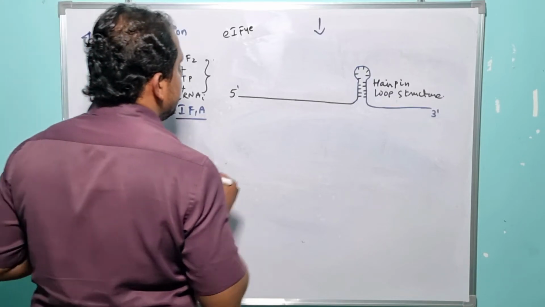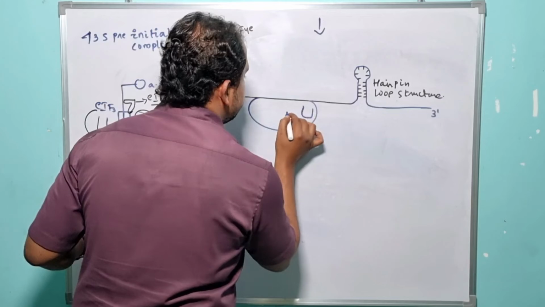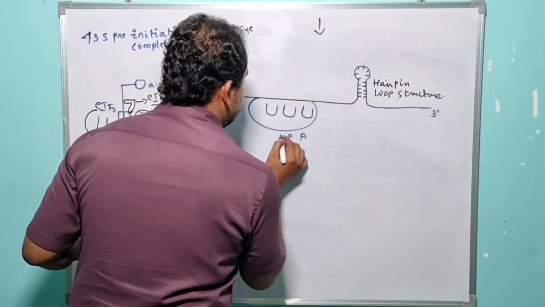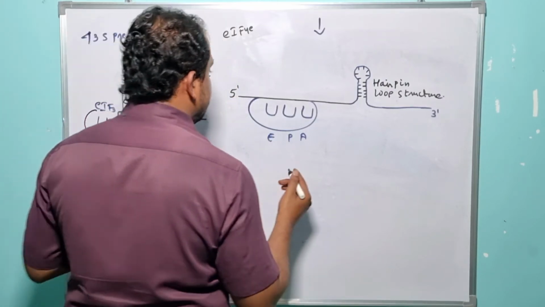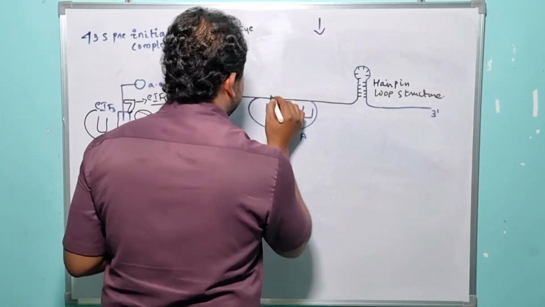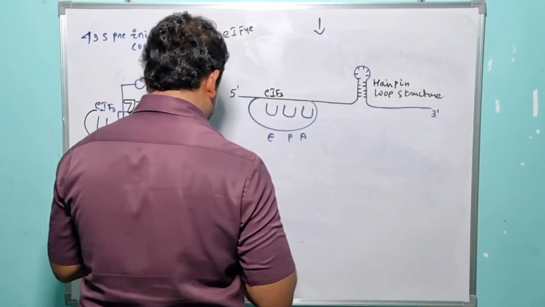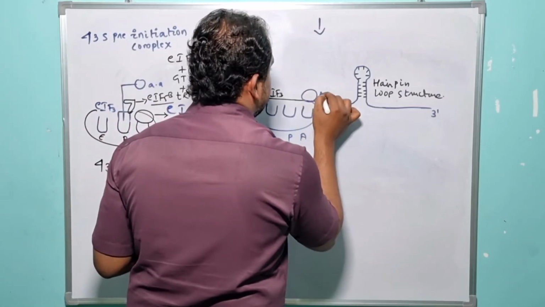So this is the small subunit of the ribosome, right? Which possesses three specialized sites like A site, P site and E site, right? Here at the very beginning, eukaryotic initiation factor 3 was recruited here, right? Then after, eukaryotic initiation factor 1A was recruited here, right?